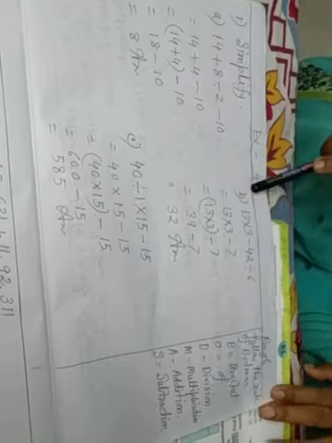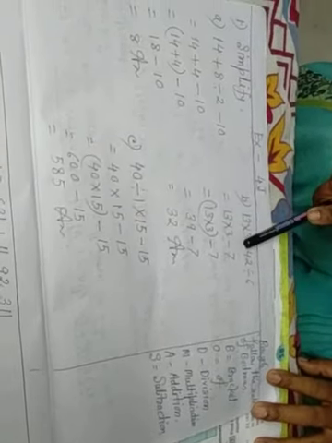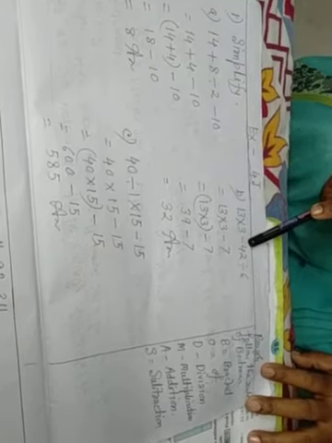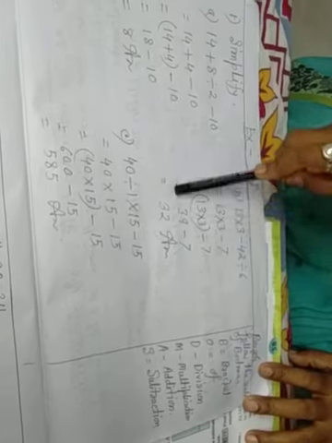Answer. B, 13 into 3 minus 42 divided by 6. First of all, division. So 13 into 3 minus 7, because 6 sevens are 42. 13 into 3, 39 minus 7, 32.